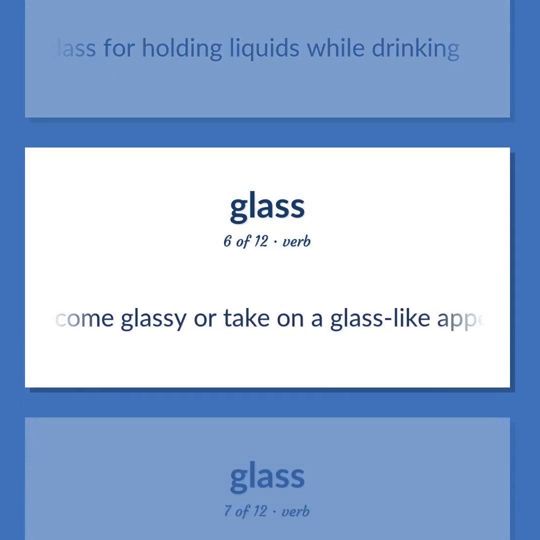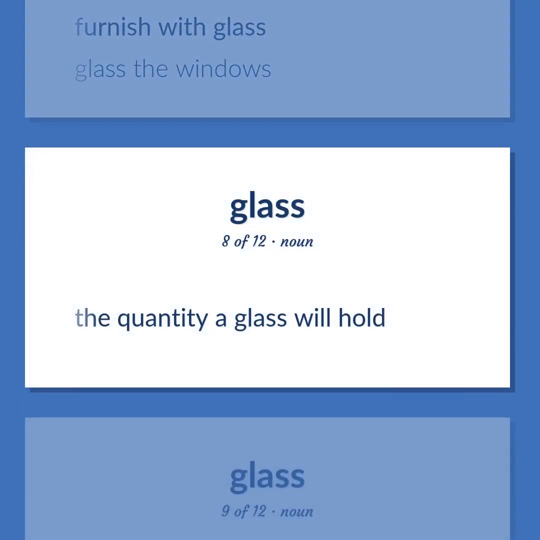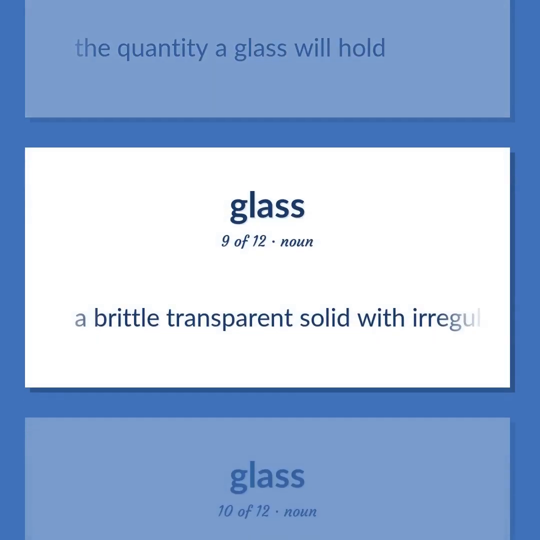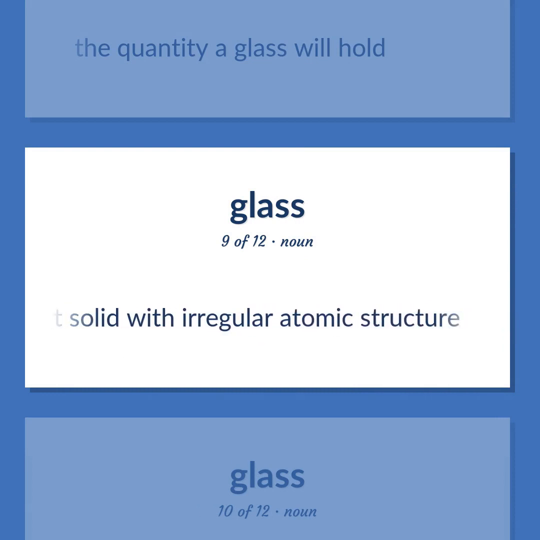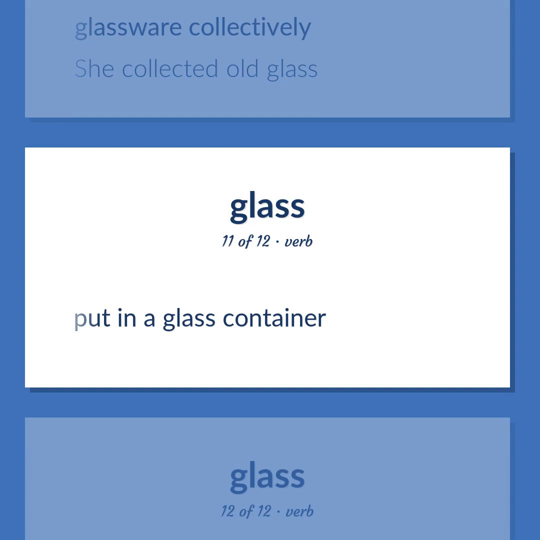Become glassy or take on a glass-like appearance. Furnish with glass. Glass the windows. The quantity a glass will hold. A brittle transparent solid with irregular atomic structure. Glassware collectively. She collected old glass. Put in a glass container.